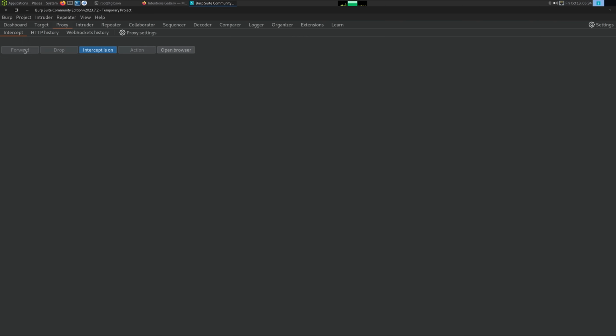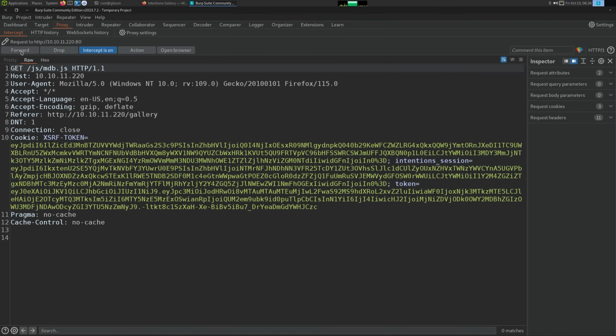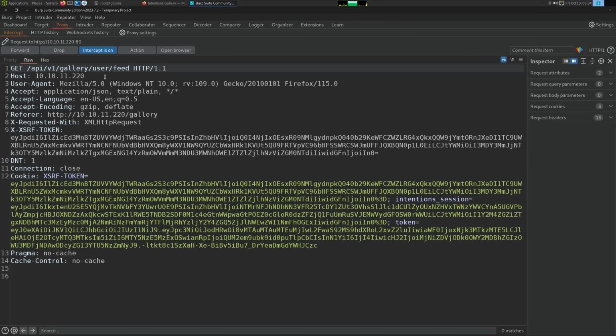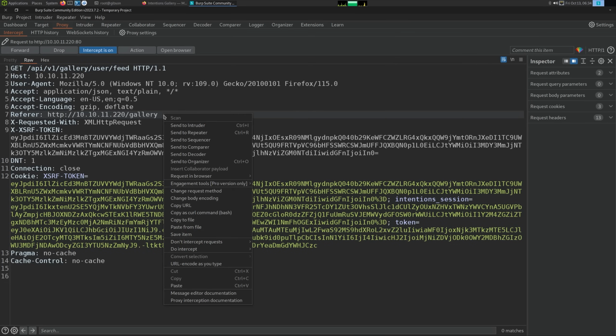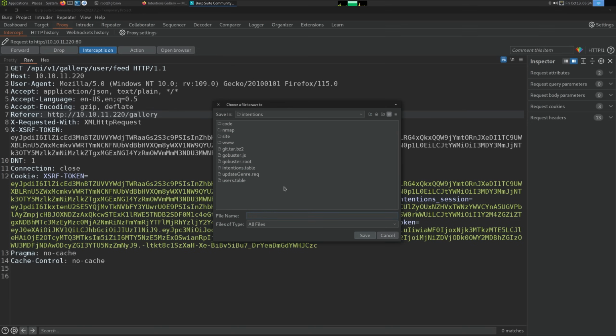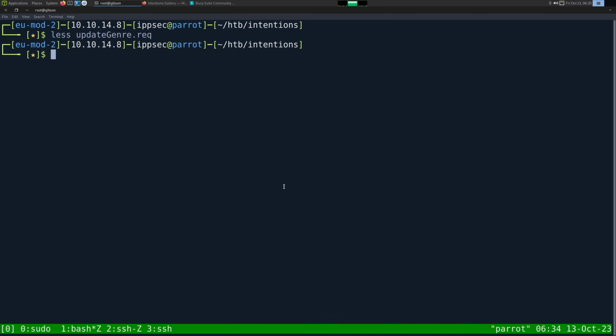And we don't want this one or the JavaScript. We want the API v1 gallery user feed, because this is where we actually saw the SQL injection, right? The other things is just the page that gets redirected to eventually land on this. So let's copy this to file, and we can say get feed.request, and now we can SQL map.